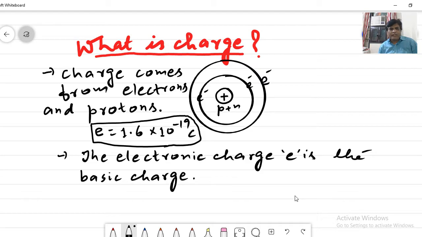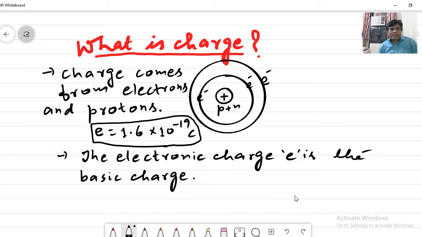So we can say that charge is present in each and every body, like mass is present in each and every body. Each and every body has some density, some volume, some area. In the same way, each and every body of the universe consists of charge, which comes from the charge of electrons or protons, due to the presence of electrons and protons in an atom.